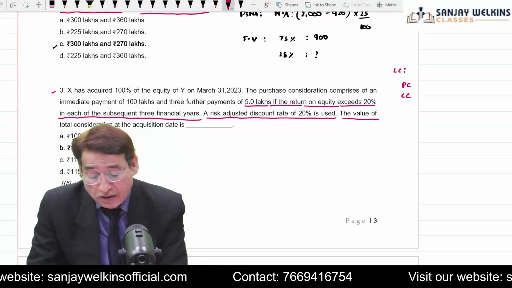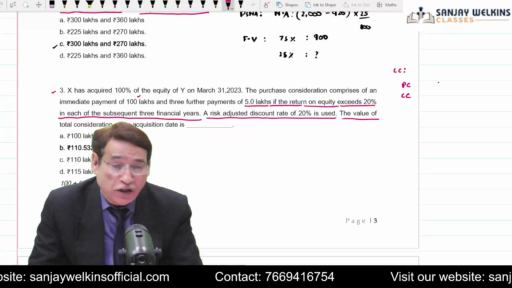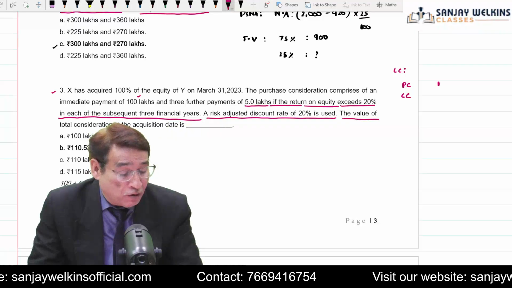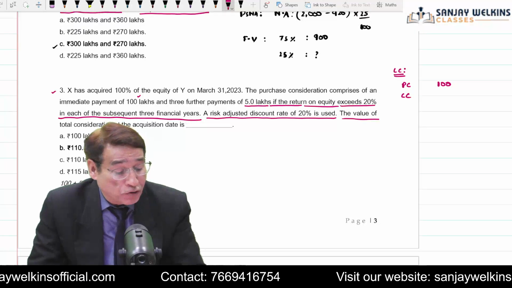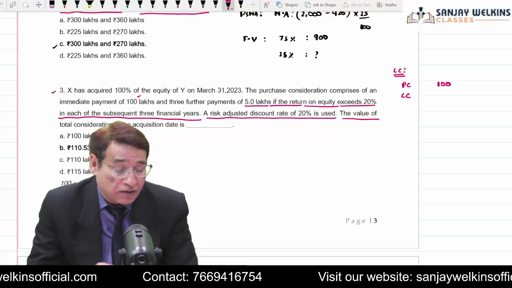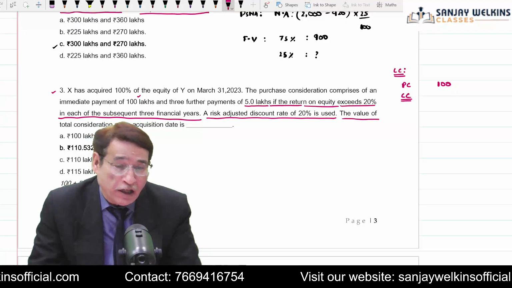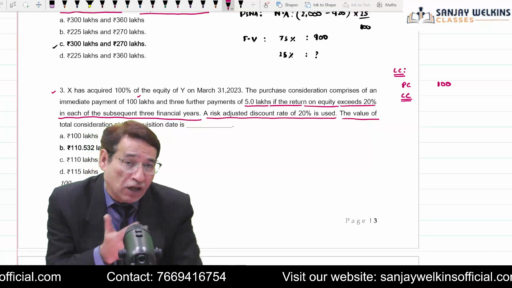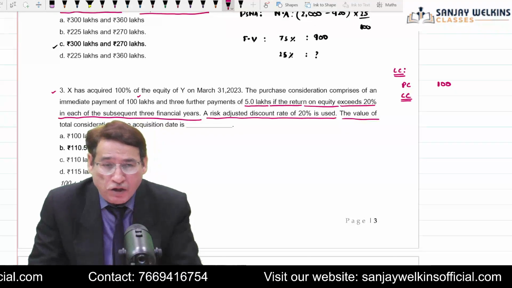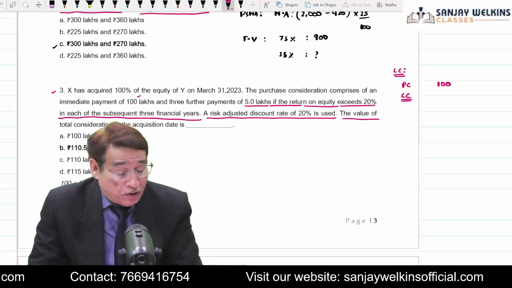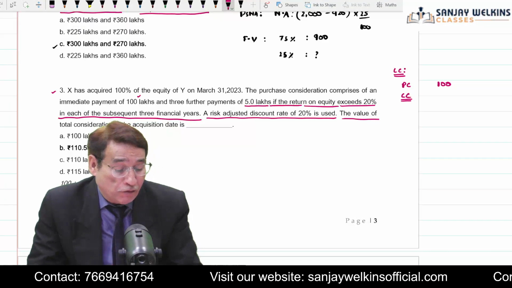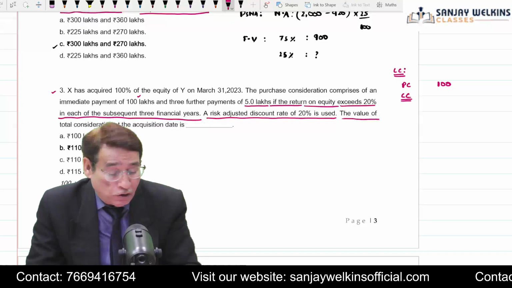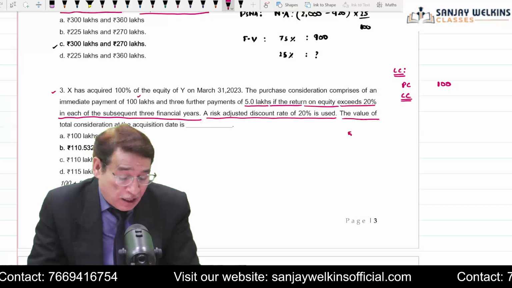So our purchase consideration, the immediate payment, is given. You must have noticed this question is already there in our module. Purchase consideration is 100 lakhs, and now I will have to find the value of contingent consideration, which I am going to include as a part of consideration, correct? You are going to pay 5 lakh at the end of the 3 years.